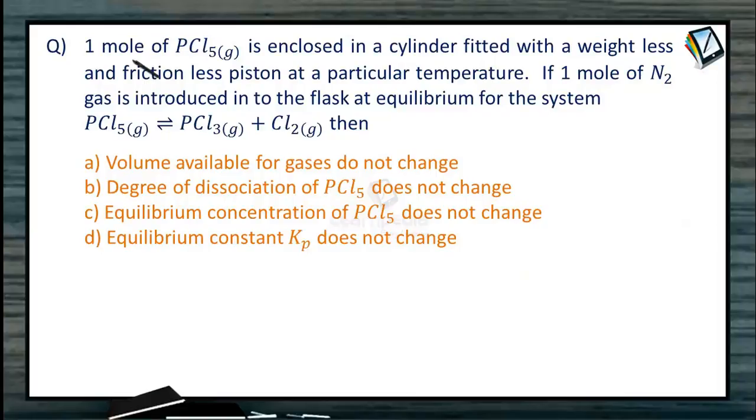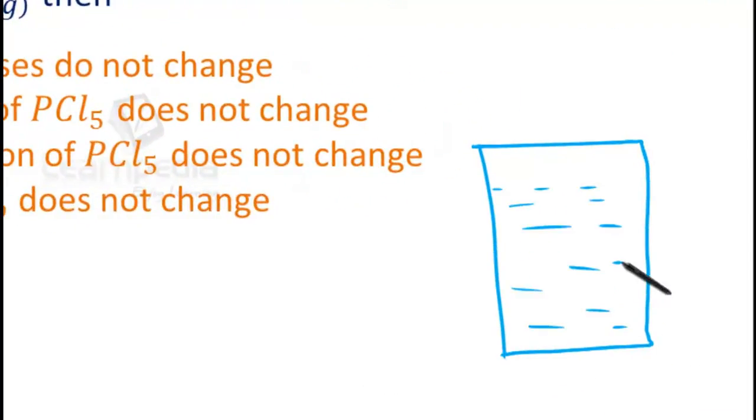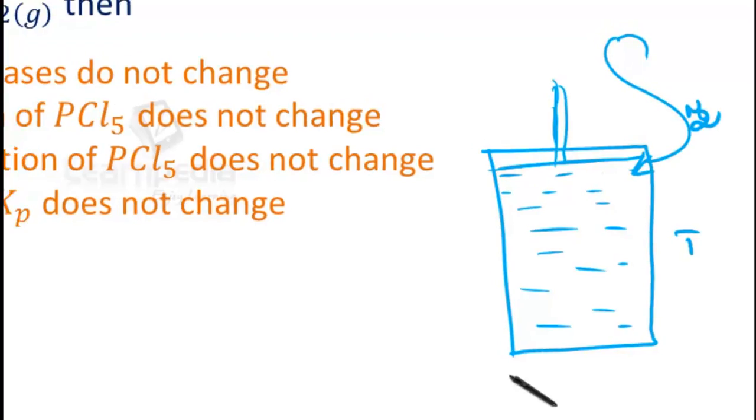Next question. 1 mole of PCl5 is enclosed in a cylinder fitted with a weightless and frictionless piston at a particular temperature. So in a closed vessel, 1 mole of PCl5 gas is taken. In this, 1 mole of gas is put and it is provided with a weightless and frictionless piston. Then at a particular temperature T, if 1 more mole of nitrogen is introduced into the flask at equilibrium for